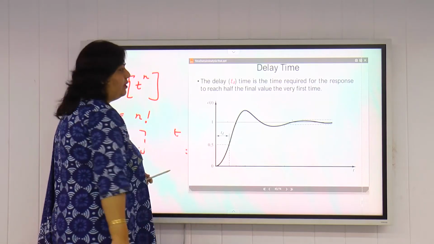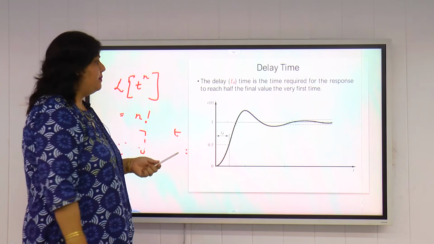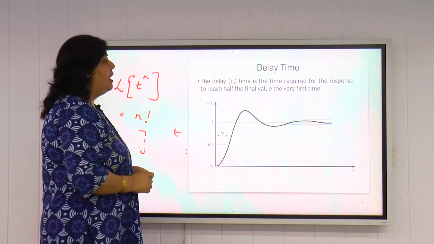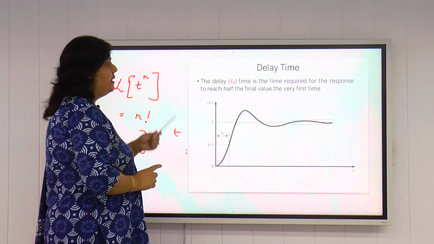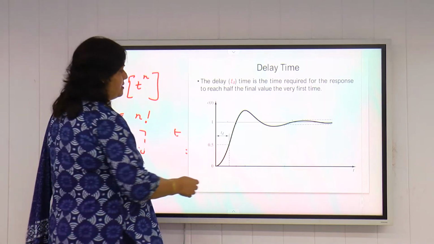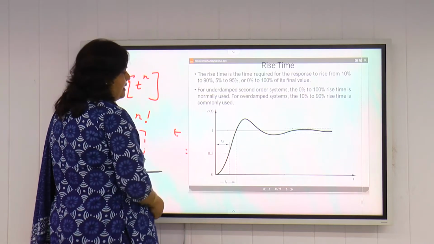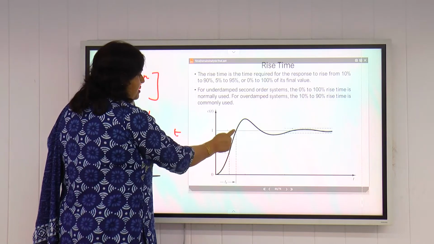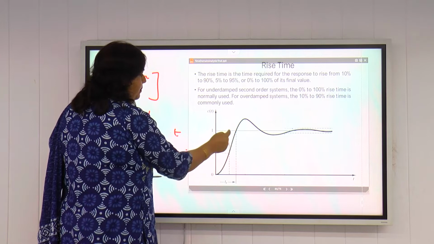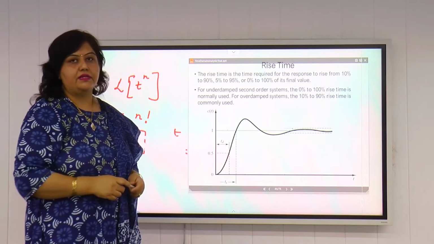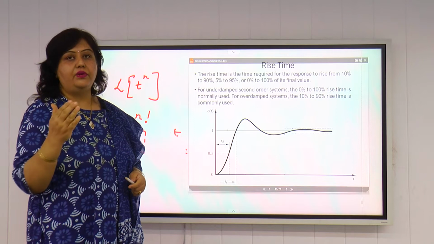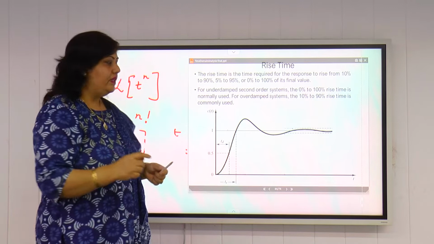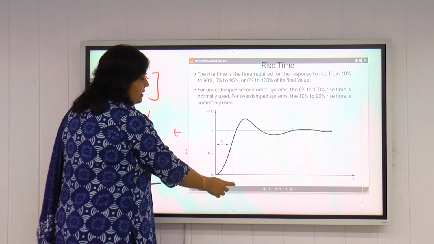This is delay time. We have already discussed it for the first order system. Delay time Td is the time required for the response to reach half the final value for the very first time. This is rise time. As explained, it is the very first time the output response reaches the desired value, that is the unit step input, because we are taking R(s) to be a unit step, and R(s) is nothing but the set point. So when the output first reaches the set point, that is your rise time.